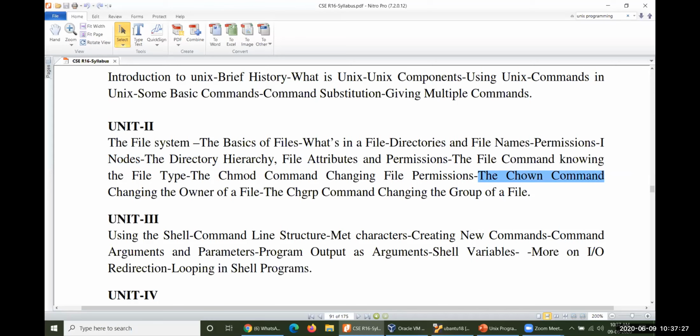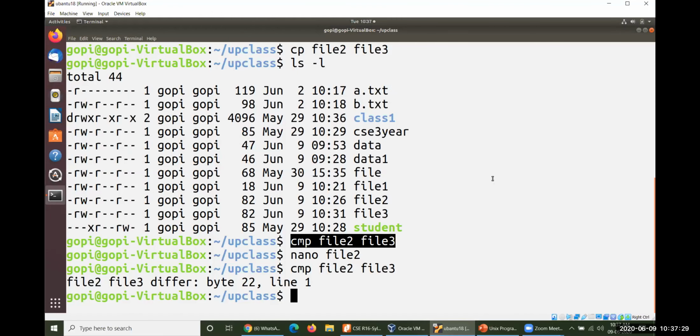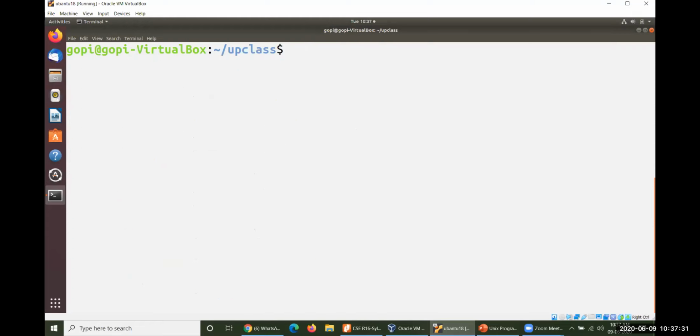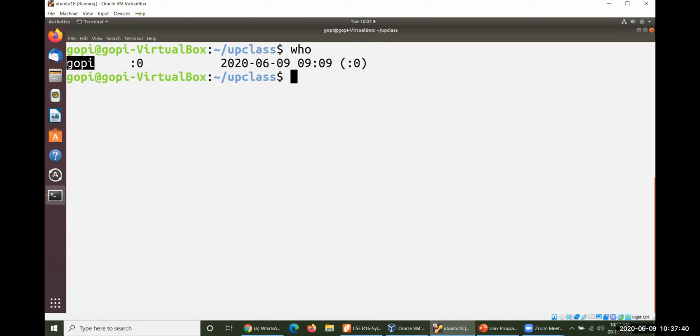So look at this. If I operate, there are two more commands. WHO shows who is connected to this particular system. If you operate this one, look at this. Only one user gets connected here. That is Gopi. And who am I? There is no answer for this one because only one user is available, so there is no distinction. Who am I? Look at this. There is no answer for this one.